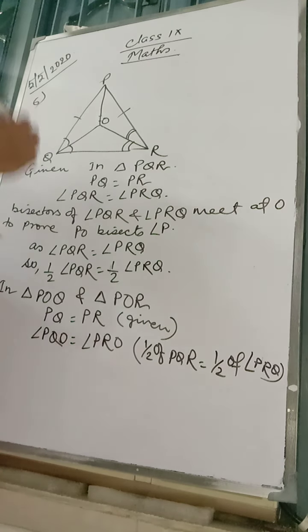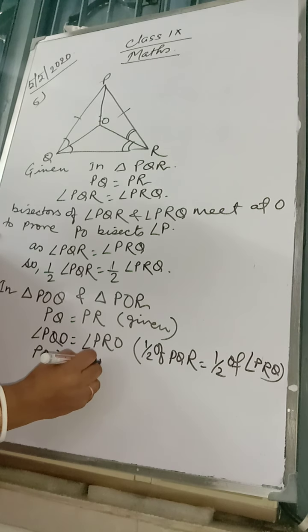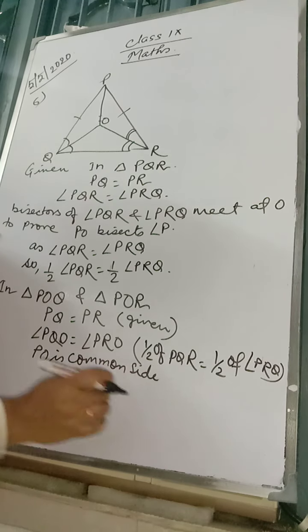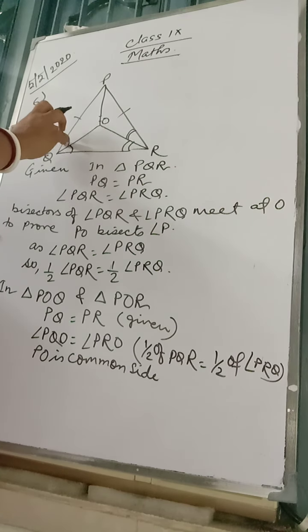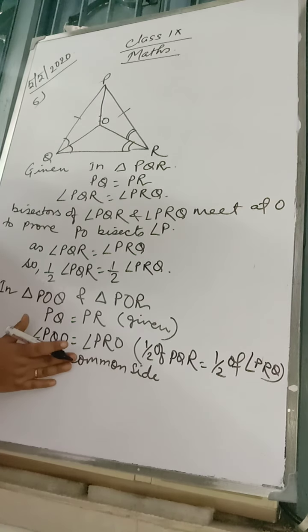They are equal, and PO is common side in both the triangles. Common side. So this side, this angle and this side. Oh, that we cannot take. We have to take this. Don't take PO as common side, that we cannot take.